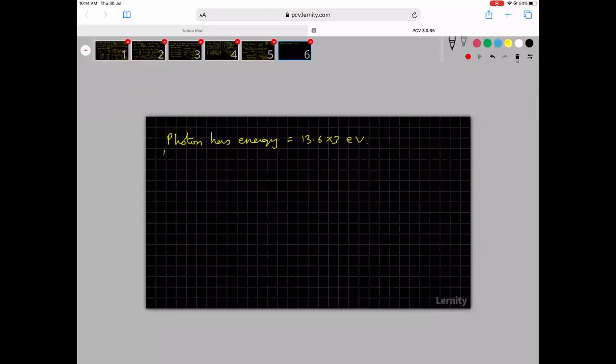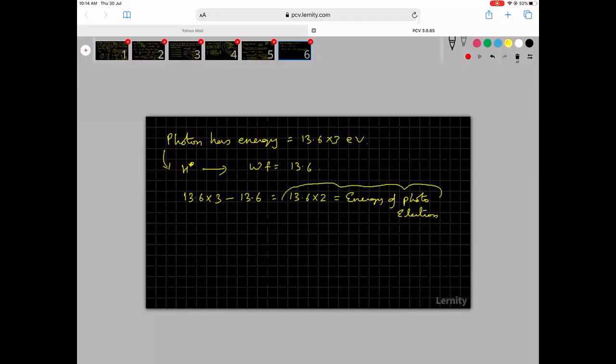Okay, now this is hitting hydrogen. Now the work function for hydrogen is how much? 13.6. So energy of photon 13.6 into 3 minus 13.6 is equal to 13.6 into 2. What is this? This is the energy of photoelectron.